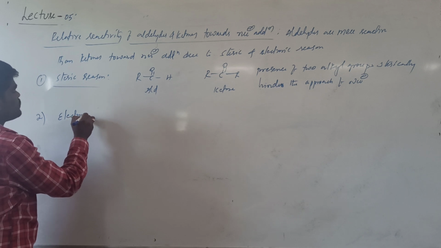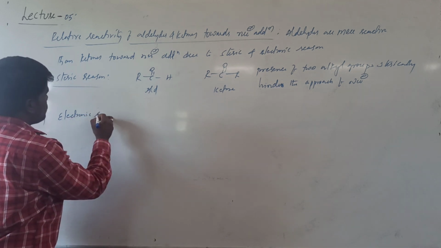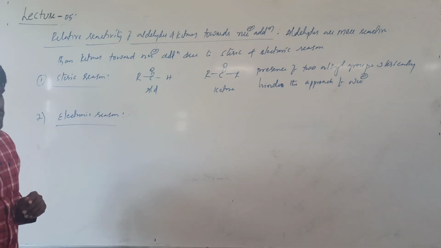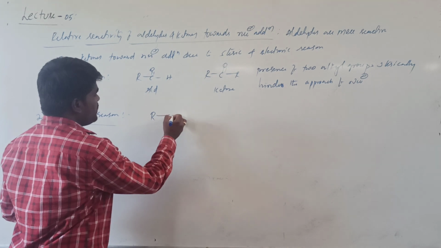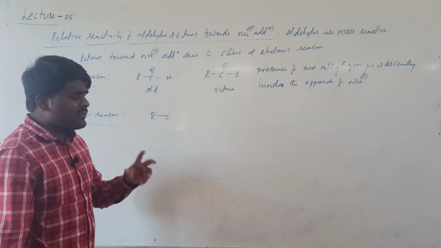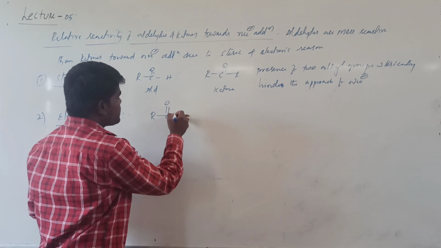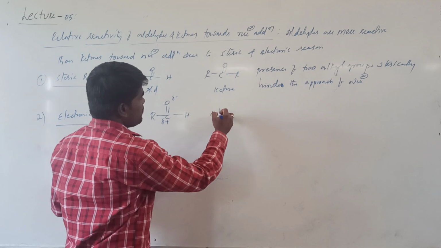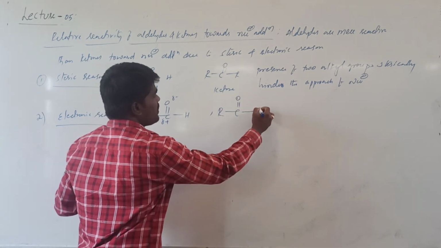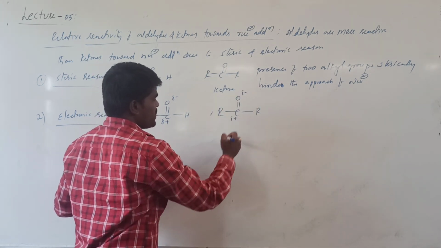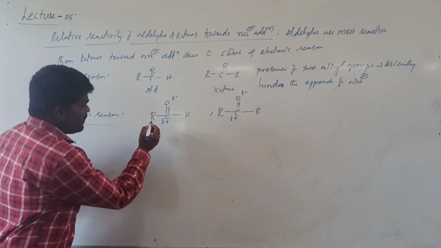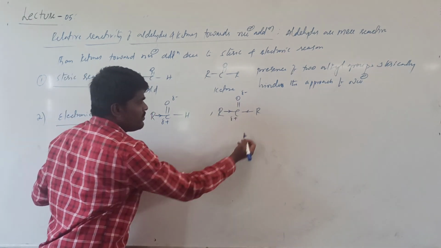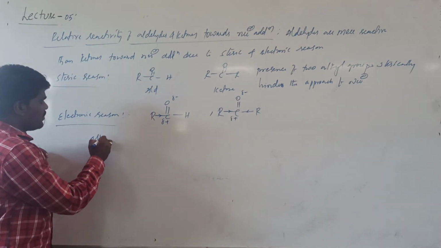And the second reason is the electronic reason or electronic factor, we can say electronic effect. We can say this is steric effect and this is electronic effect. The rate of nucleophilic addition will depend upon the extent of positive charge on the carbonyl carbon. Here it is partially positive, this is partially positive, and this is partially negative. But we know that the alkyl group is electron donating in nature.